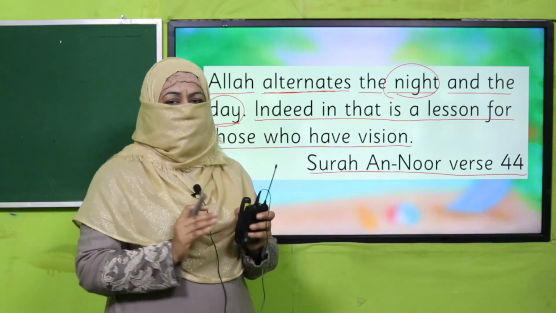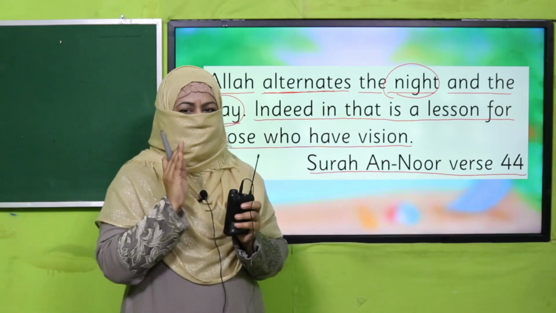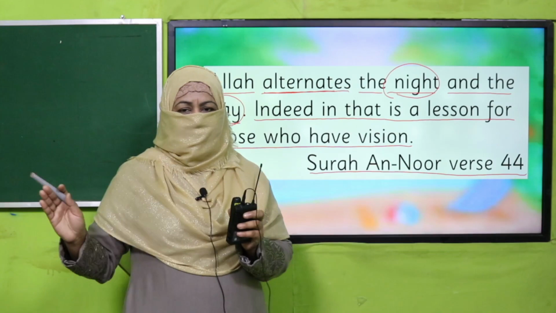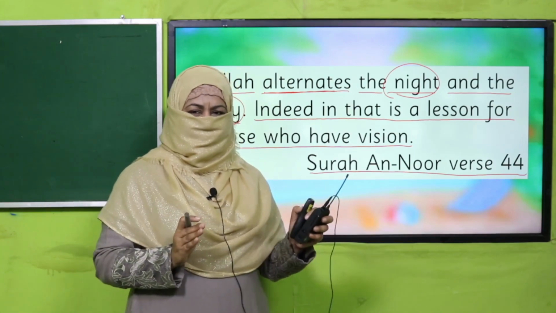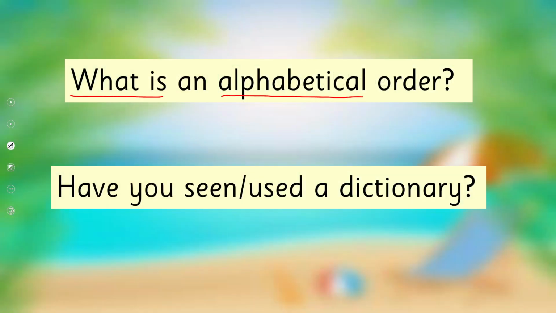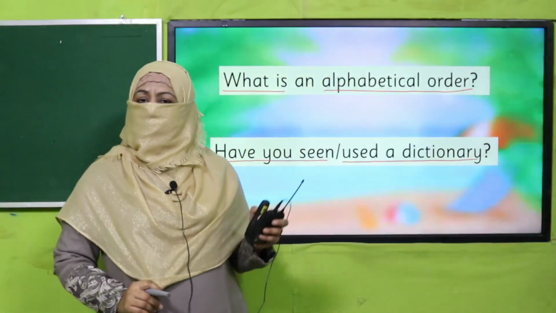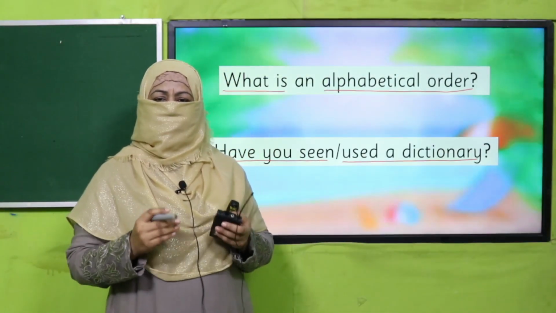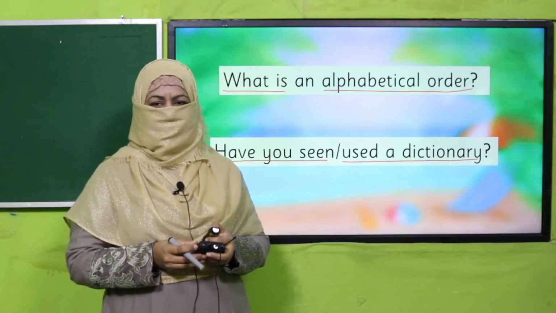And in the alphabet, every letter has its place. That's why we call it alphabetical order: what comes first and what comes after, right? So now you tell me, what is alphabetical order? And have you seen or used a dictionary? Answer these questions to your teacher, brainstorm yourself and then come back.